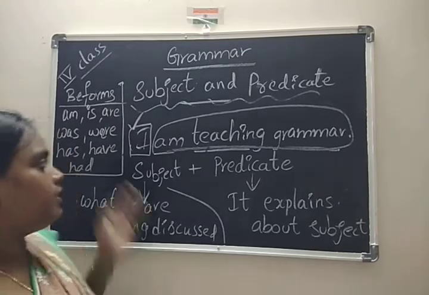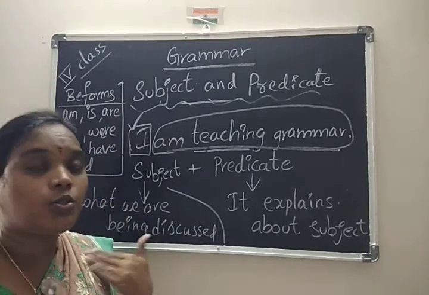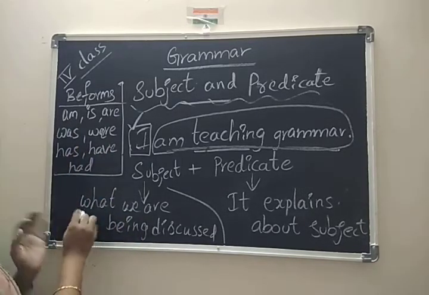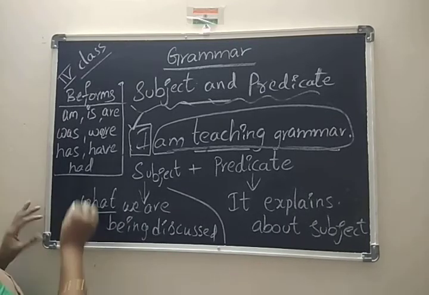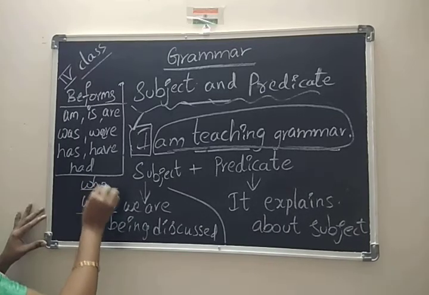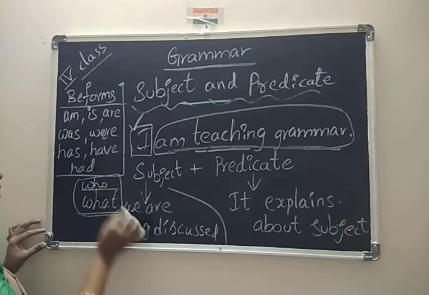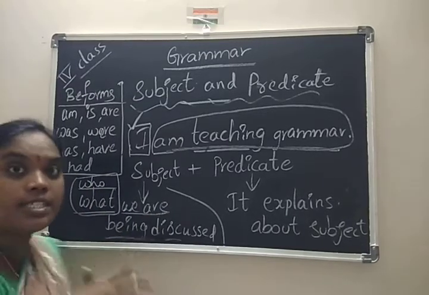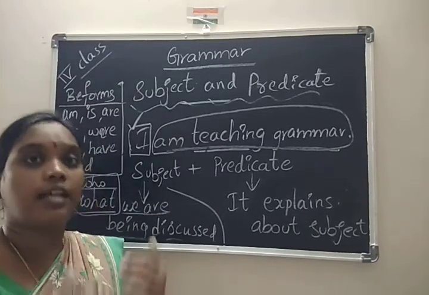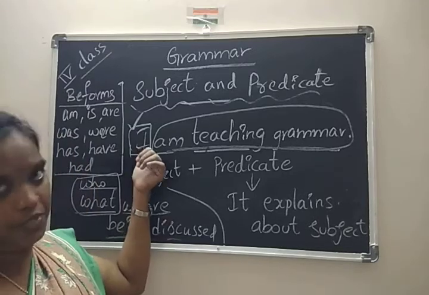Is it clear? Subject means what or who. Who we are talking about, who is being discussed in that particular sentence, that is known as subject.